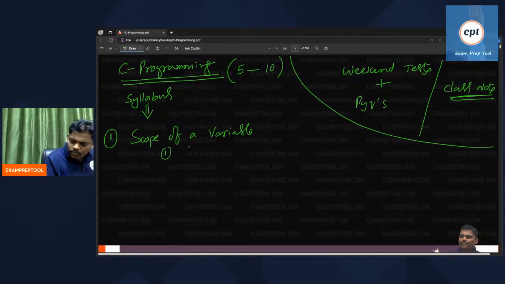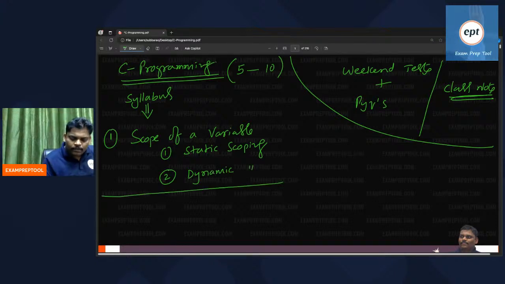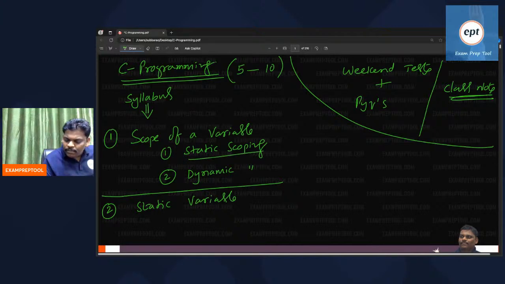Scope of a variable: one is static scoping, another one is dynamic scoping. That is the first topic. The second topic is static variable. Remember, it is static scoping, but it is a static variable. That is the second one.